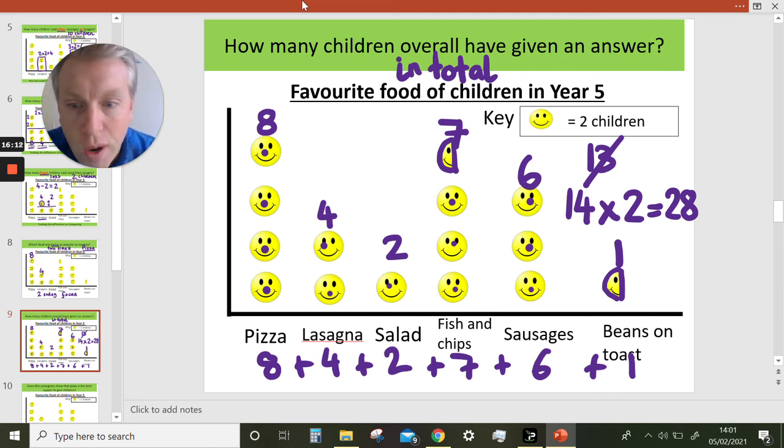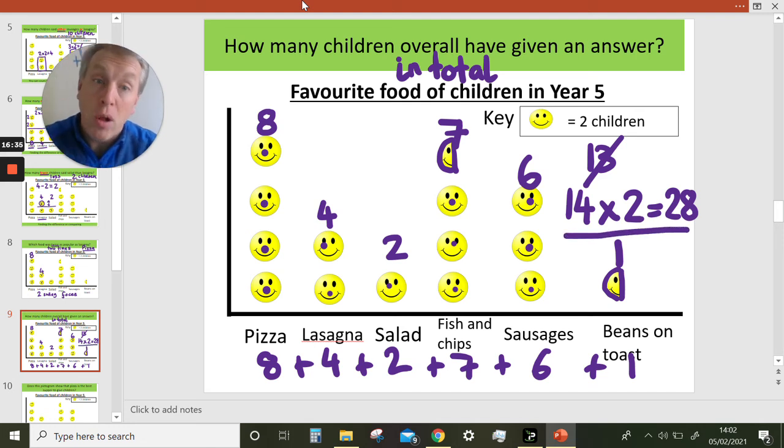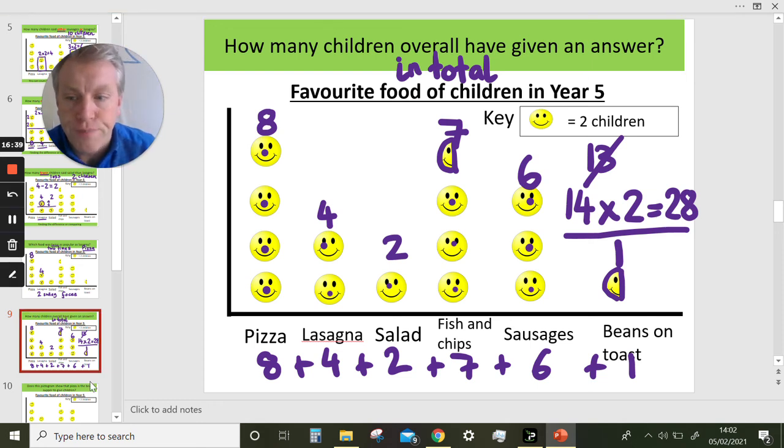I wonder if we add it up, will we get the same number? I hope so. 8 add 4 is 12. 12 add 2 is 14. 14 add 7 is 21. 21 add 7 is 28. Well, wasn't it easier actually to just count up the number of symbols and then multiply it by the number in the key? That was better, wasn't it?